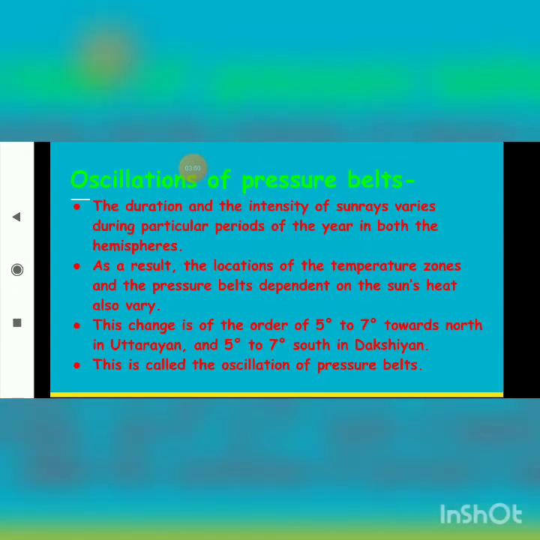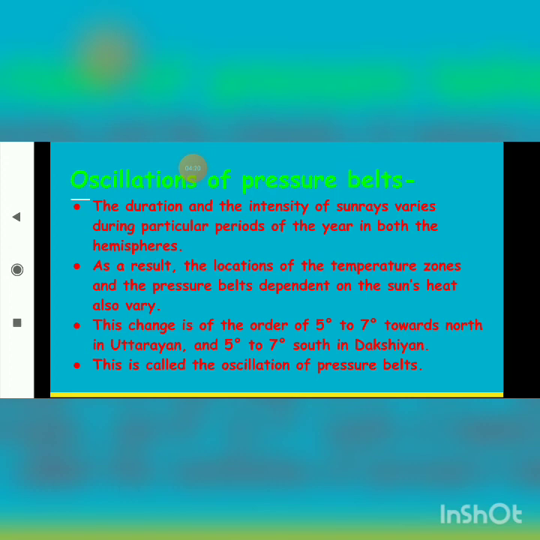Now we will be learning, students, oscillations of pressure belts. What does it mean? The duration and intensity of sun rays varies during particular periods of the year in both the hemispheres. Both the hemispheres means what?